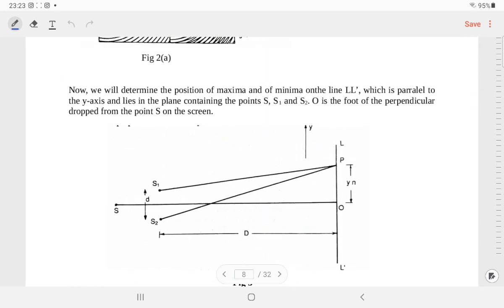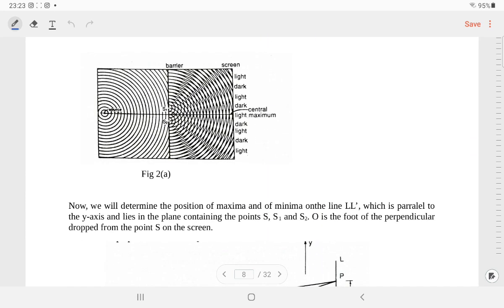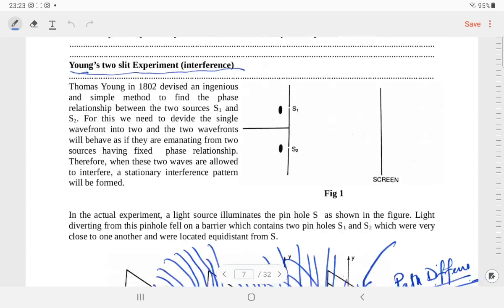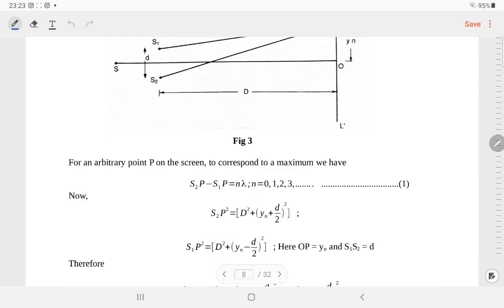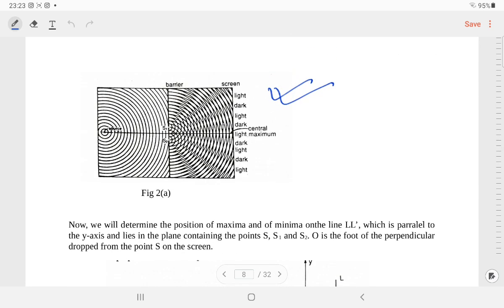Now looking into the exact geometry, we are going to have something like this figure you can consider. If you look from the top, the experiment setup will appear to you like that. The same diagram that I have explained here, if you look from the top, is the same diagram that I have drawn here, you can understand.